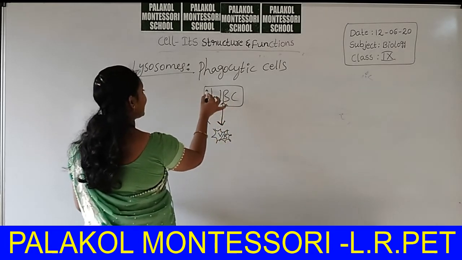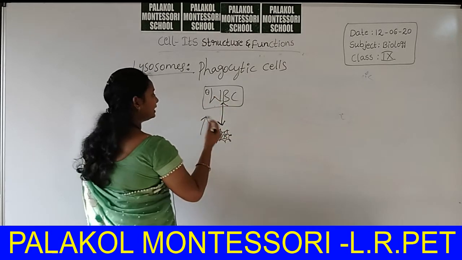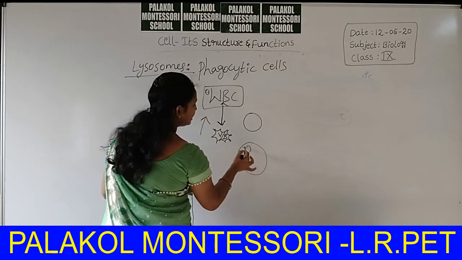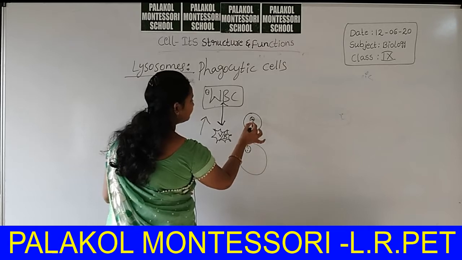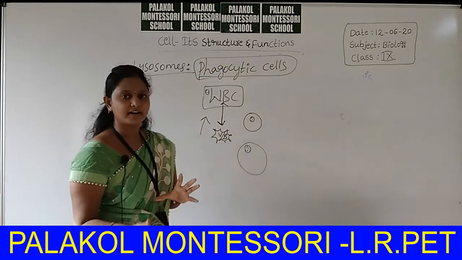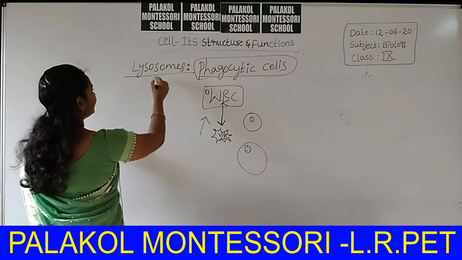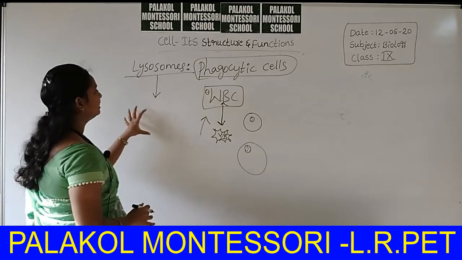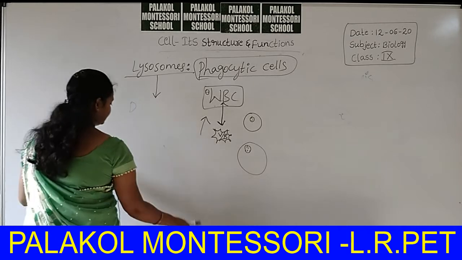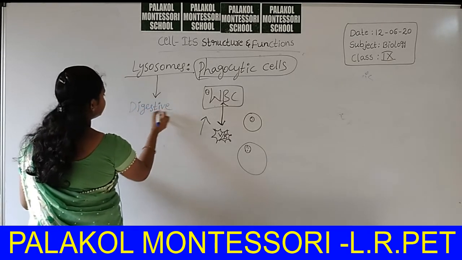Inside the WBC, lysosomes are more numerous when compared to common cells. Common cells also have lysosomes, but phagocytic cells have a larger number of lysosomes. What is the function of lysosomes here? Lysosomes release digestive enzymes.